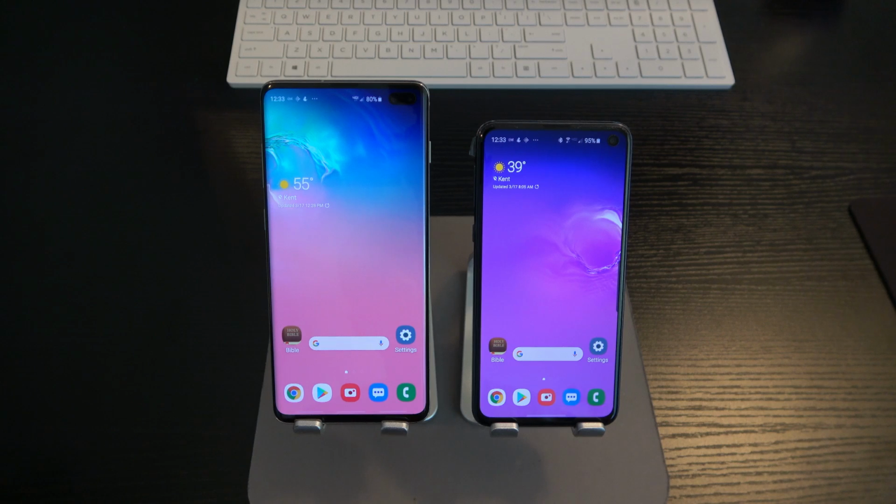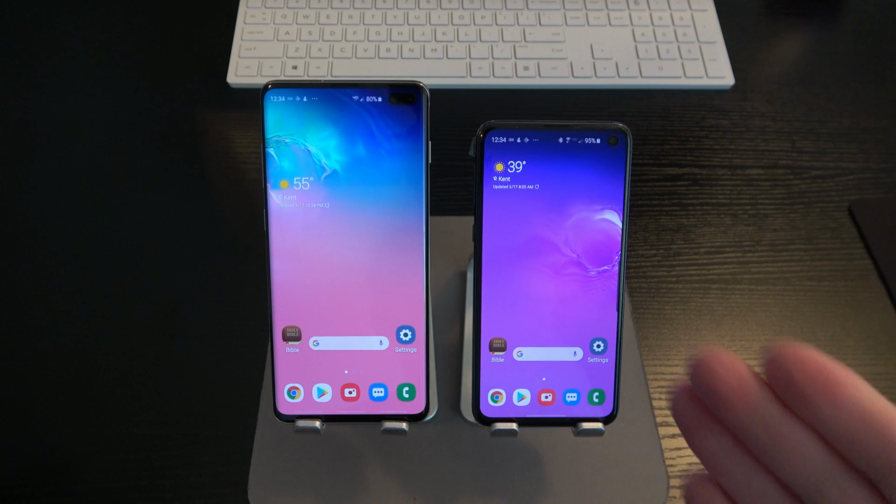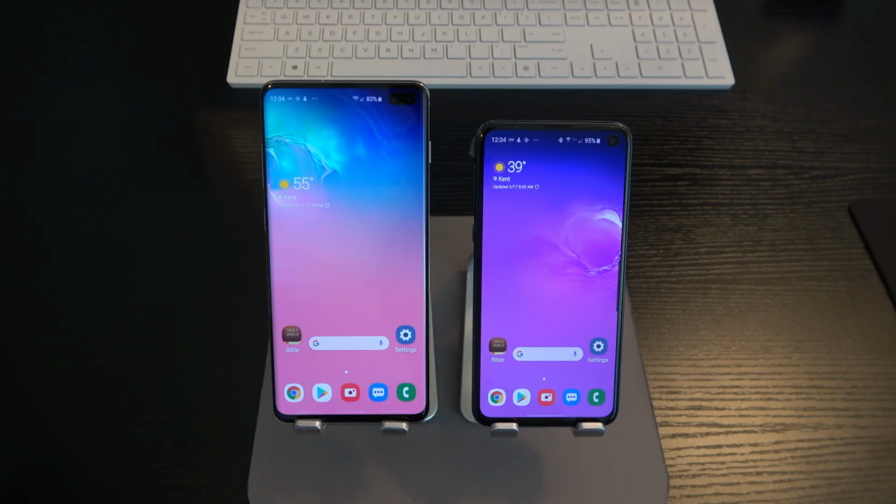So this video is entitled Samsung Galaxy S10 Plus versus the Samsung Galaxy S10e. What are the differences? I know a lot of people are straddling the fence and are having a hard time deciding which one they want to get because they don't know exactly what the differences are. Some people may feel like the better choice is the S10 or the S10 Plus. Some people may feel as though the so-called cost-effective choice is the S10e.